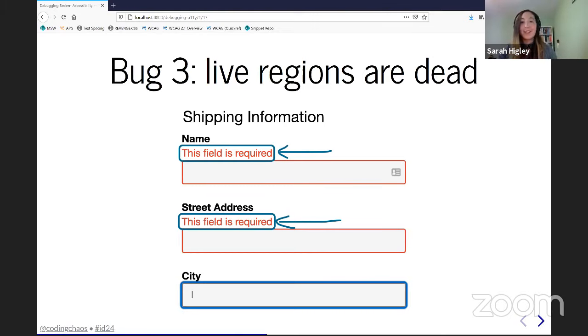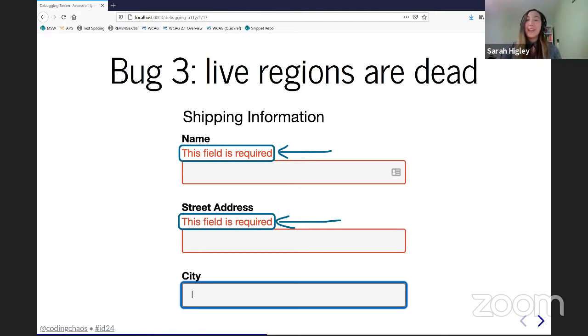This is particularly true because live region support across different browsers, screen readers, and OSs is highly variable, to make an understatement, and also very poorly documented. Even what the behavior should be is often poorly documented, so it's particularly hard to debug.